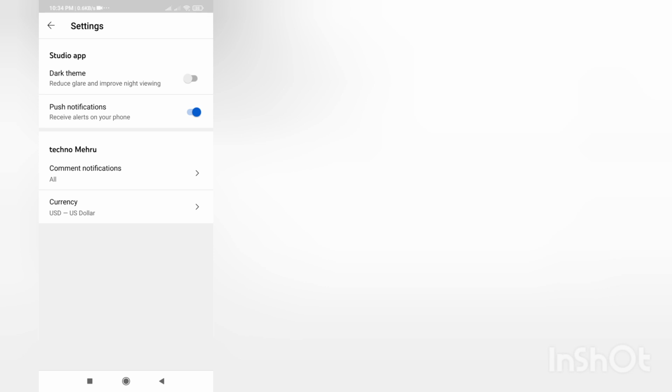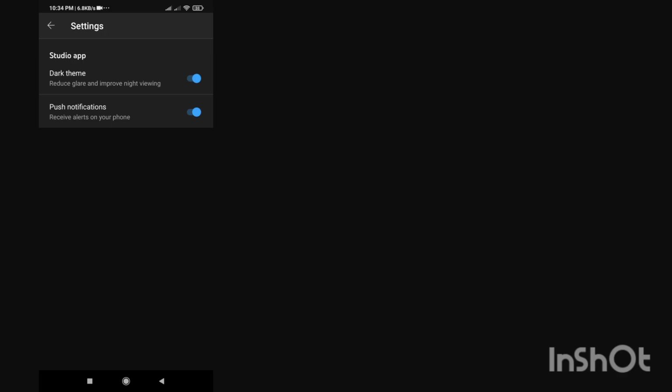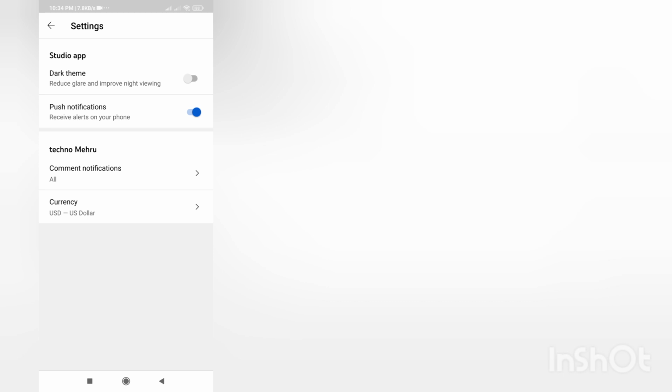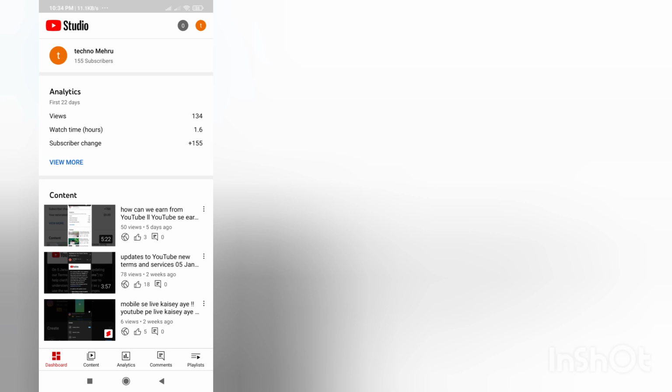If you want a dark theme, then you click on dark theme. Let me show you, look, like this you can change your theme. But I don't like dark themes, I like light more, so I will not select that. Now you will also select comments and everything else. I will suggest you go and explore that.